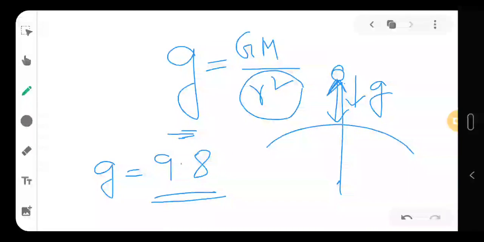Is writing g equal to 9.8 correct all the time, or does g vary with height and depth, and how does it vary? So the next day we will be looking at this, and then most of the chapter will be covered and we will be ready for our discussion and numericals. So bye bye for today, and I will see you in my next class.